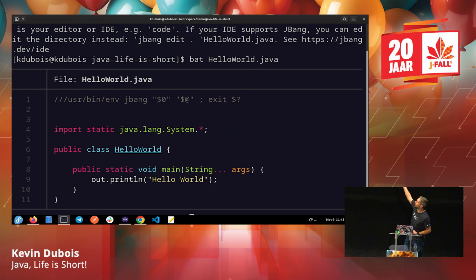You can see this line at the top too, the /usr/bin/env jbang, which even allows you to run this without calling Java specifically. So it'll do that, and it'll actually download Java on your machine if you don't have it. So for new developers, this is pretty handy, right?